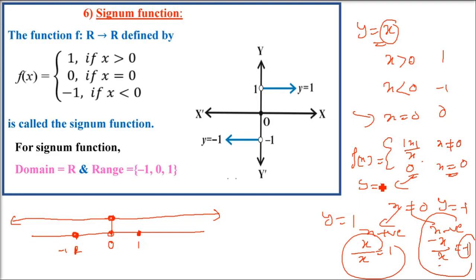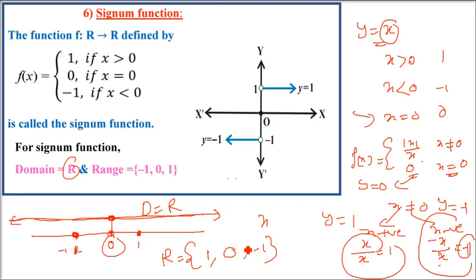Okay, so now coming to the plotting. How to plot this? Domain and range are very clear here. The function is not saying don't put this value; it is saying put any value. I am only giving you 3 values. So the domain is all the real numbers possible. And what is the range? The function is saying I am going to give you 3 values, negative 1, 0, 1. Don't ask me for anything else.